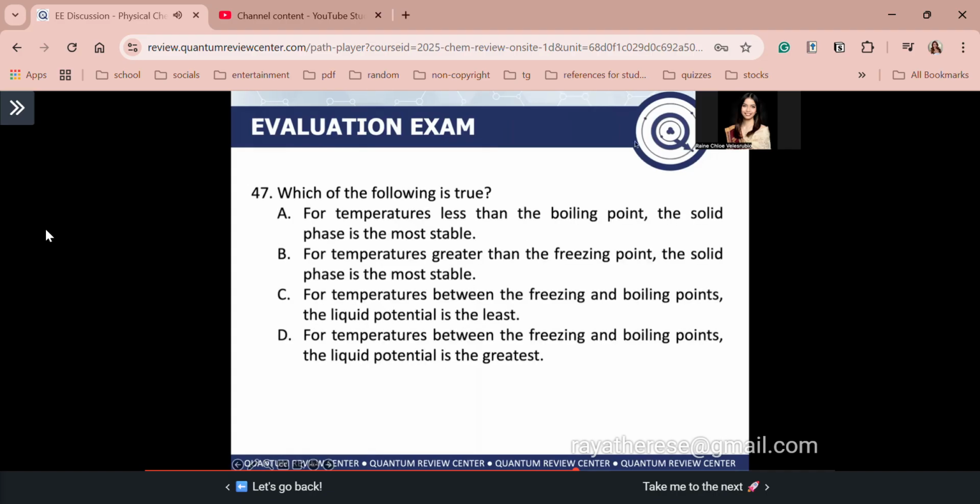Okay, guys, galing lang sa PD natin, tama? So similar lang to sa PD natin, guys. A, for temperatures less than the boiling point, the solid phase is the most stable. Guys, alam natin na mali yan, diba? For temperatures less than the boiling point, dapat si liquid yung most stable, tama? Sino yung between freezing and boiling points? Recall your heating curve of water, diba? Si liquid. So guys, letter A is wrong.